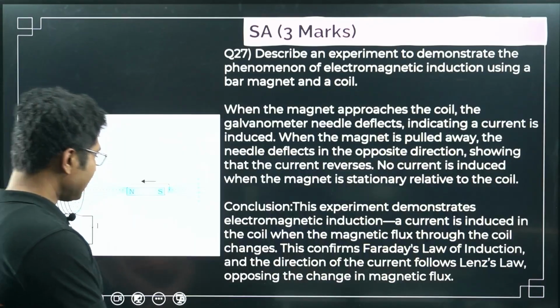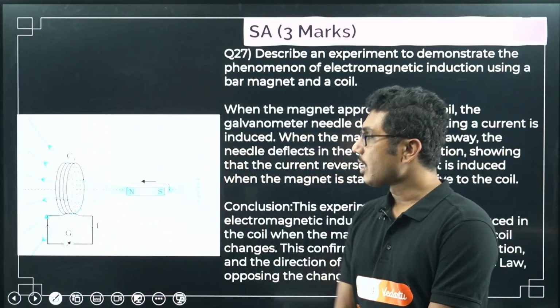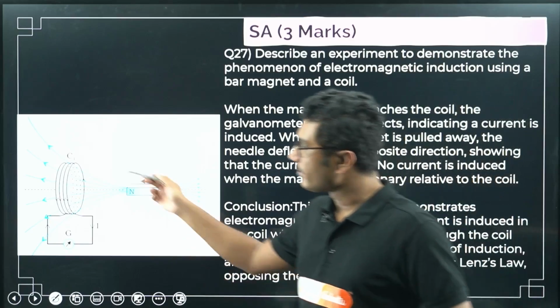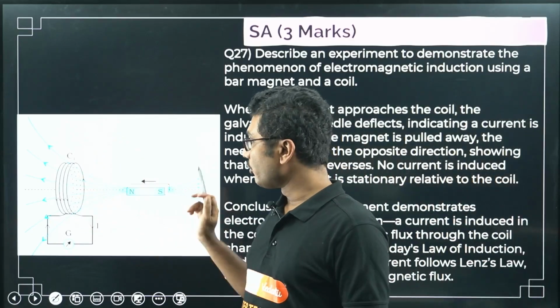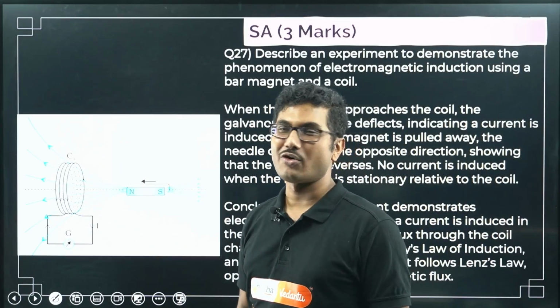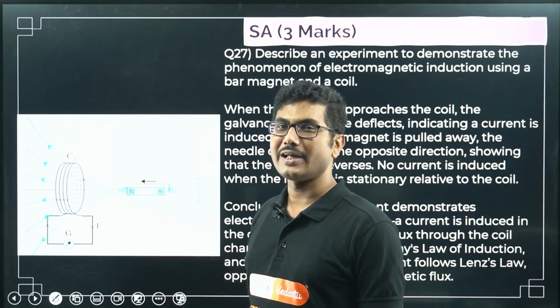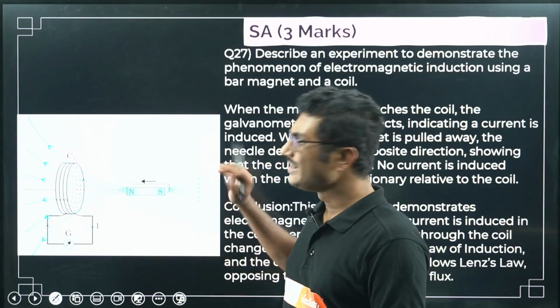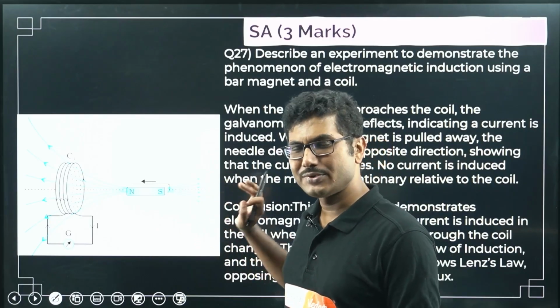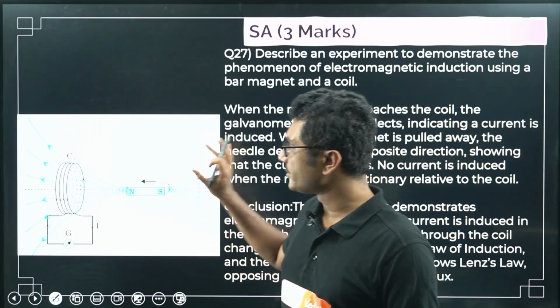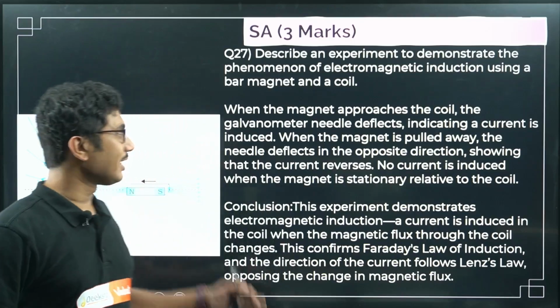coil. So this is the experiment of the demonstration where you have to draw this circuit first, draw it properly. I have seen students drawing very reluctantly. You have time, you can draw this diagram properly. So this is an easy question. If this question comes, it is an easy question. You can simply draw this diagram properly and then write the answer.